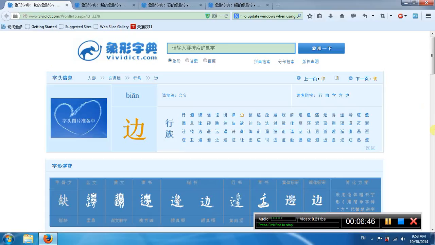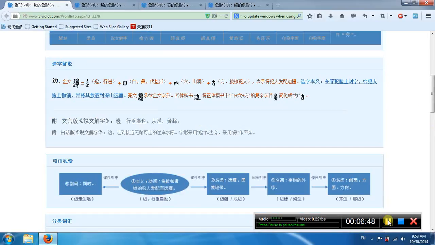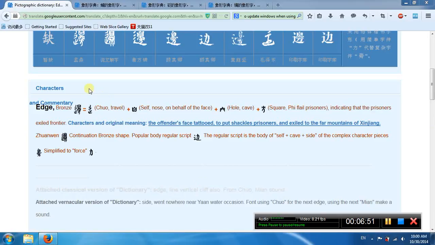It's another bian, which means side. This is bian. This character has four parts. The right part means the nose. The second part means hole, cave. The last part means square, prisoner. So the meaning of this word is to tattoo the offender's face and exile him to the far mountains.